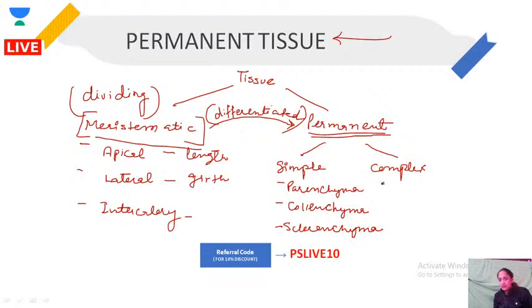And on the other hand, complex, we have xylem and we have phloem.